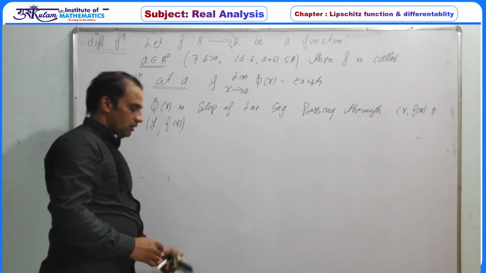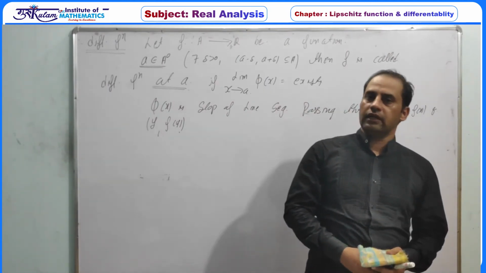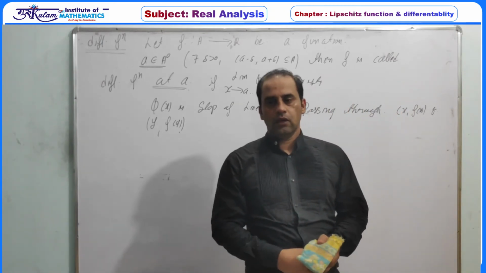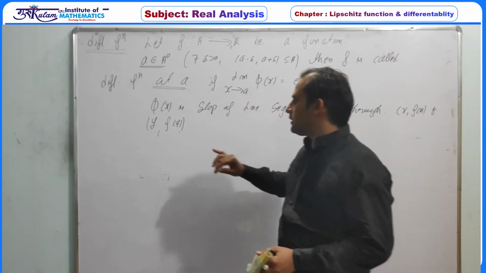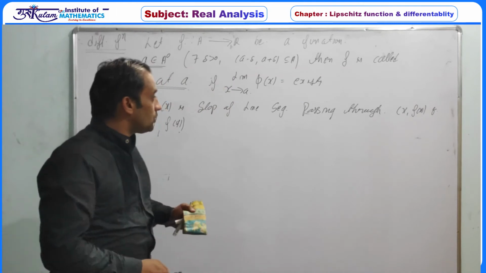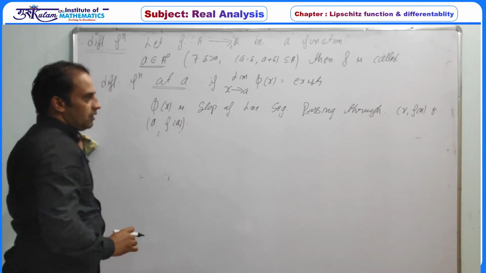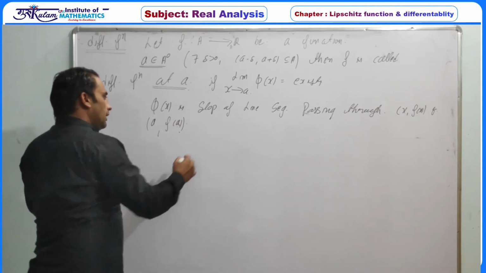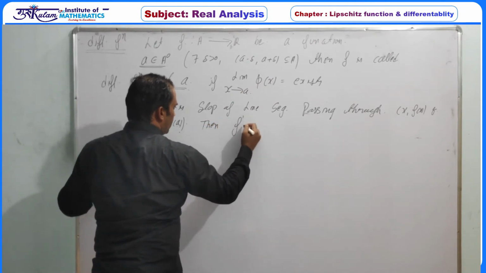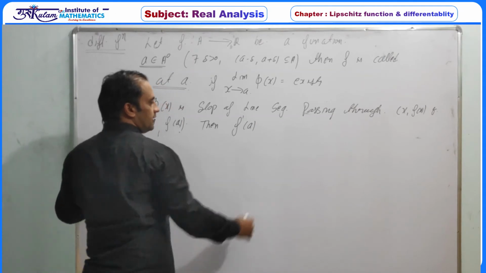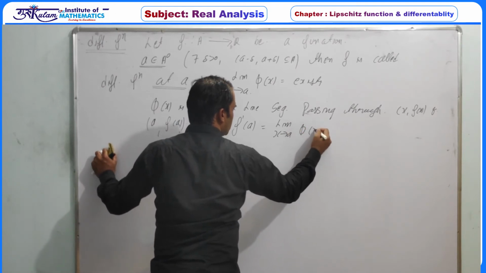So a function defined from A to R is called differentiable at a point a, where a is an interior point, if this limit exists, where phi represents the slope of the line segment passing through (x, f(x)) and (a, f(a)). And if this limit exists, then the derivative of f at a, denoted by f dash a, is defined as the limit as x tends to a of phi of x.